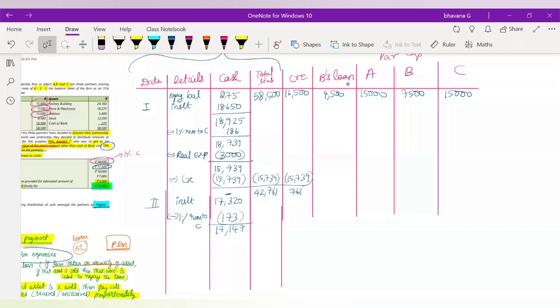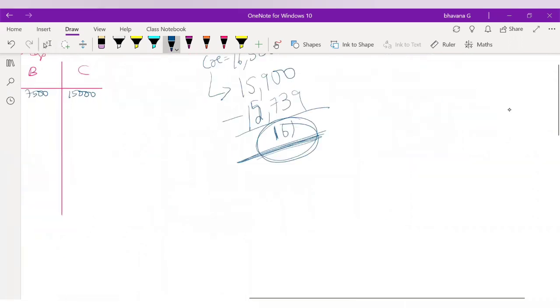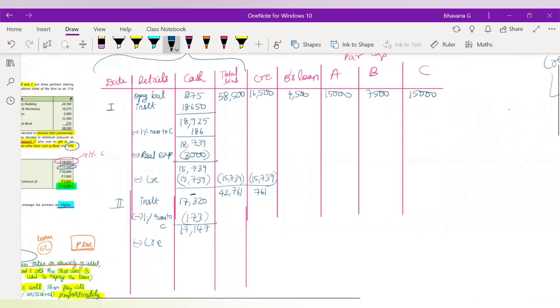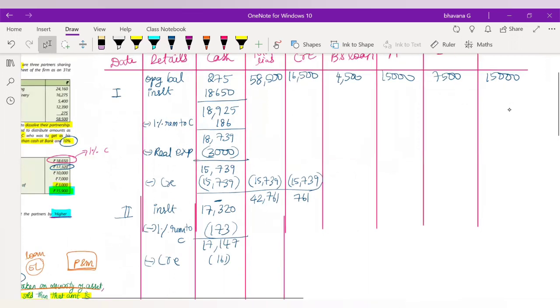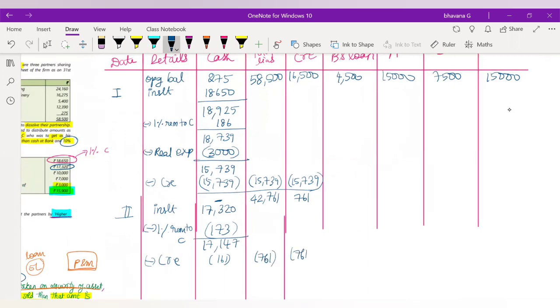From this remaining cash balance, now you will have to pay the creditors. As I already told you, you only have to pay an amount of 161 rupees. So from this cash balance, you will reduce 161 rupees only. But from the total liabilities, you will reduce 761 rupees, and here also you will reduce 761 rupees.